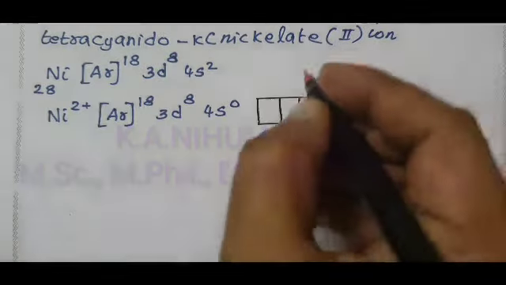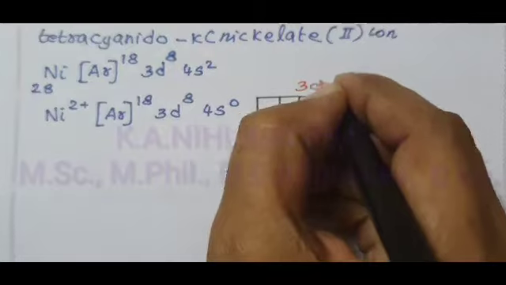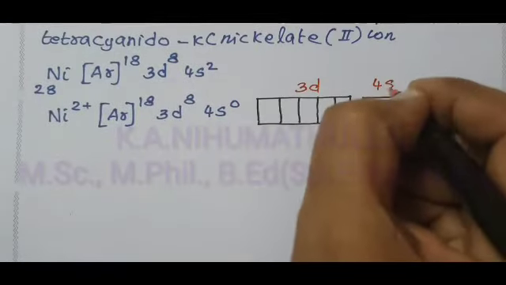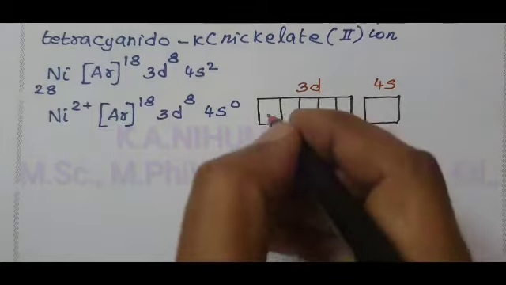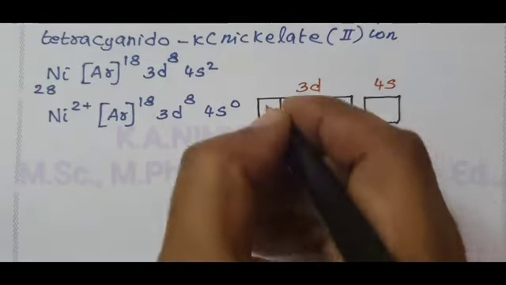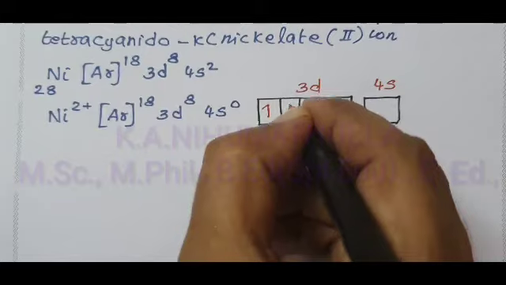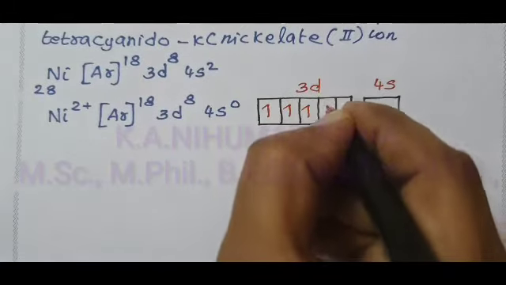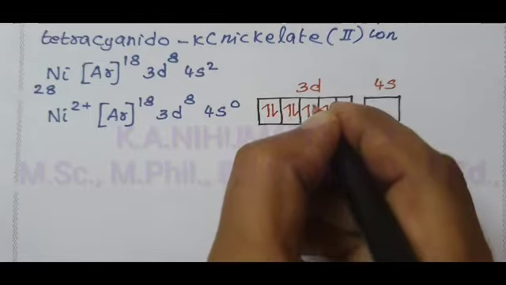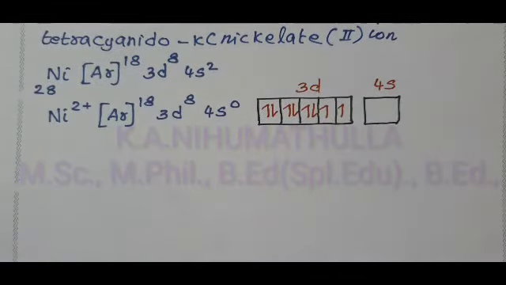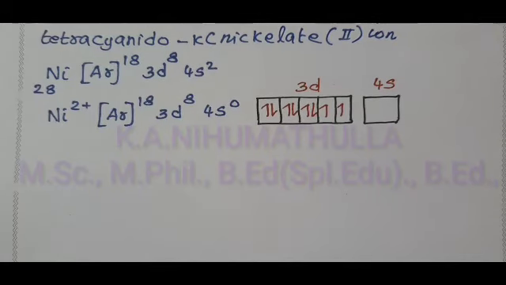We have 3d and 4s. How many electrons in the d orbital? 8 electrons. According to Hund's rule, the 8 electrons are filled in 3d. Now 4s is vacant. This is about the central metal ion.